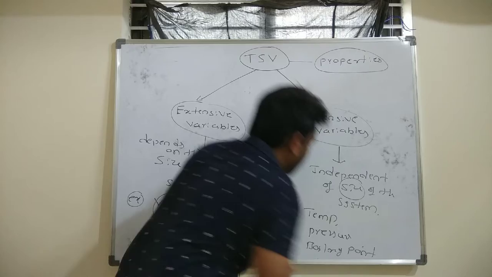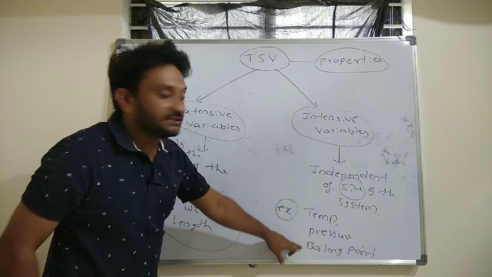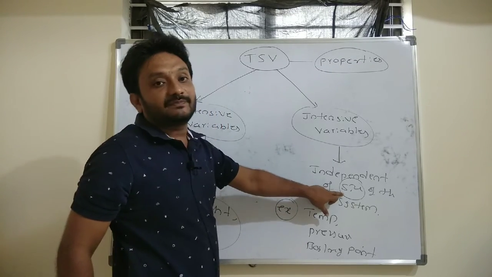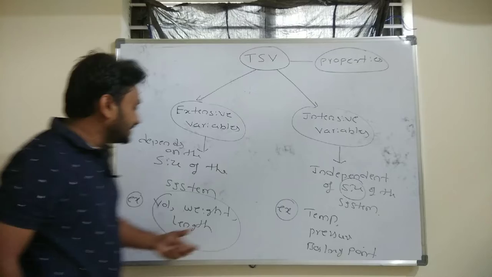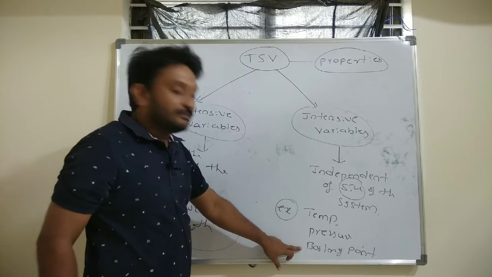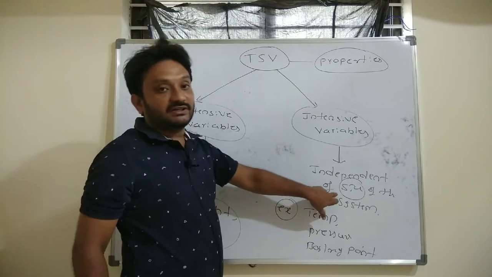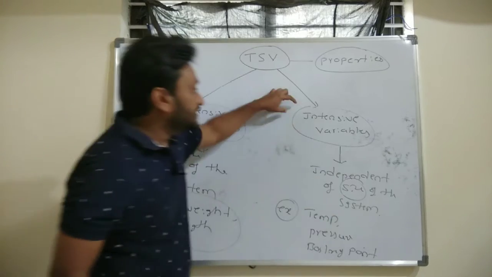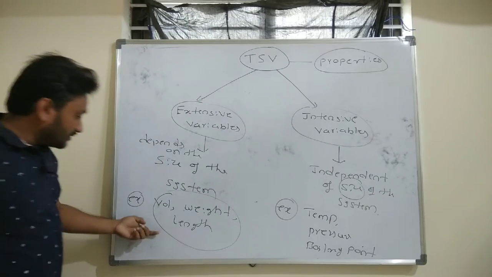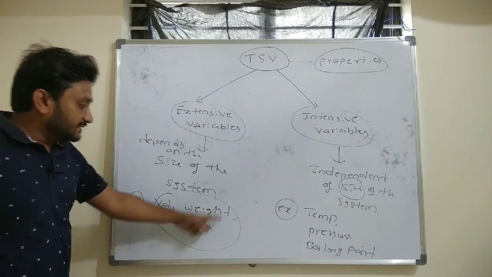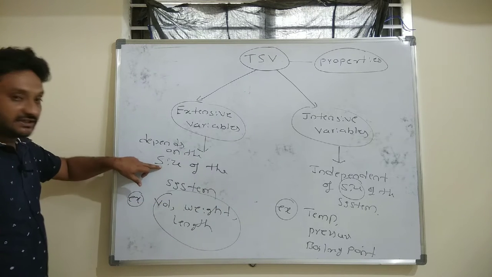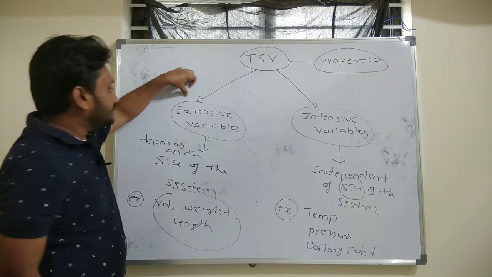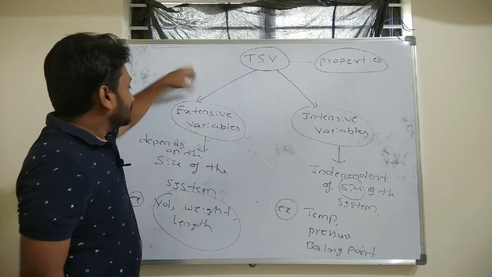These are all independent of the size of the system. Just by common sense we can decide that temperature, pressure and boiling point are independent of the size of the system. That is the reason why we call these variables intensive variables. And volume, weight and length depend on the size of the system, which is why we call these extensive variables.